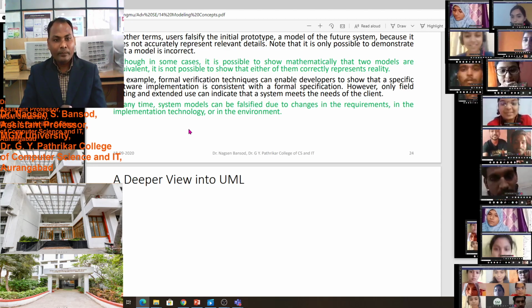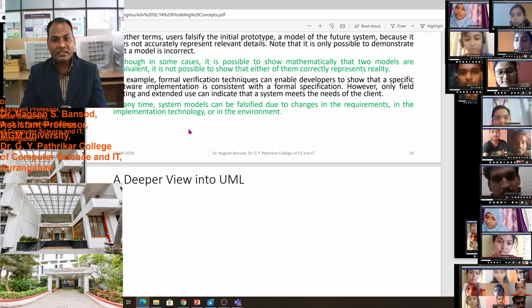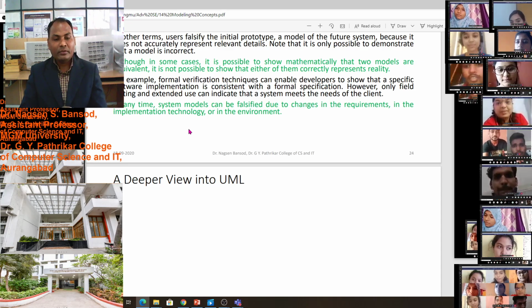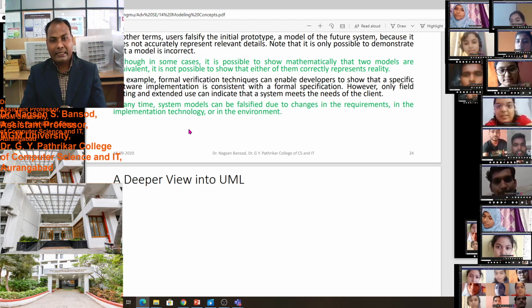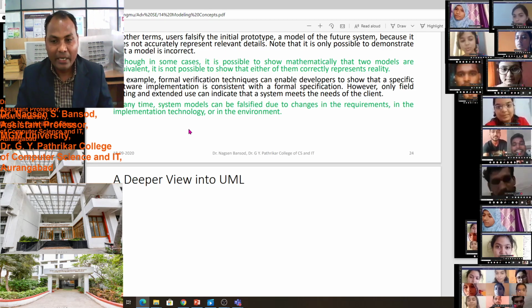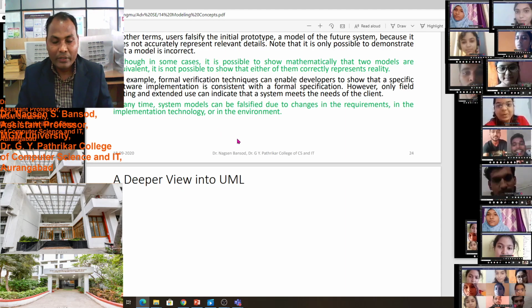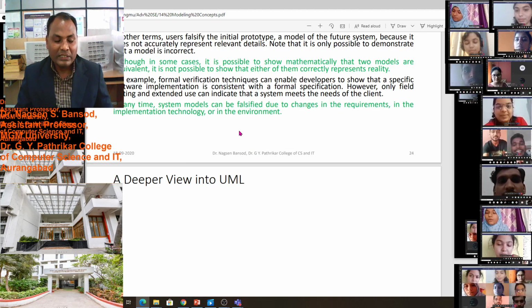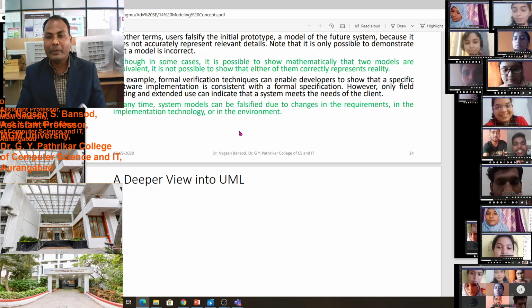At any time, a system model can be falsified due to a change in the requirements, in the implementation technology, or in the environment. You see, sometimes what we can do, we show our implemented model.